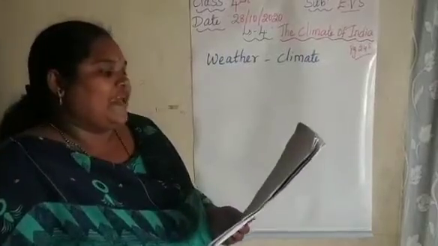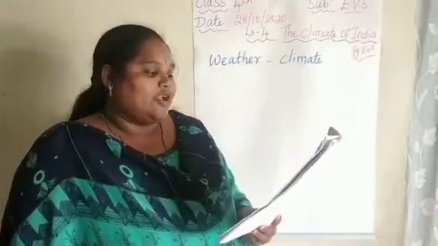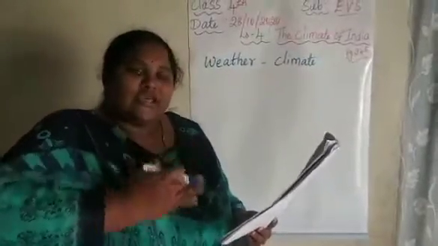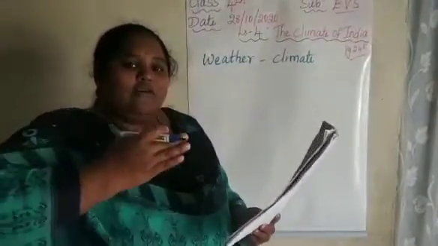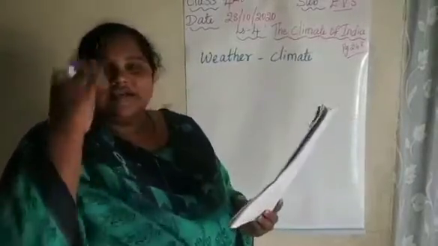The climate of a place is the regular pattern of weather conditions for a long period of time. So this weather continues for one week or one month. For example, this whole week we have hot sun.